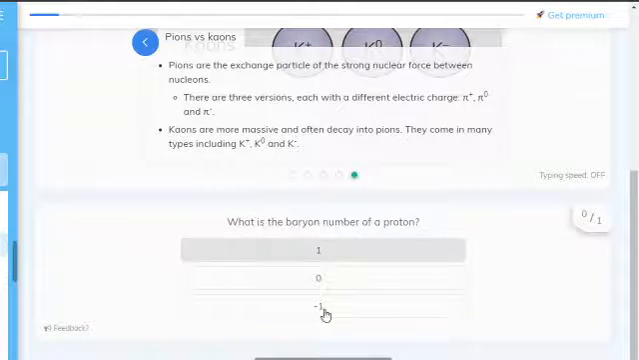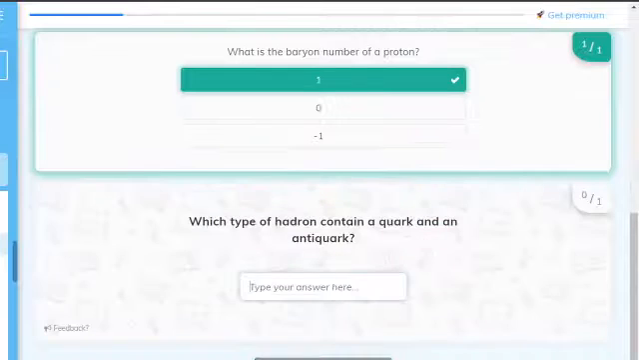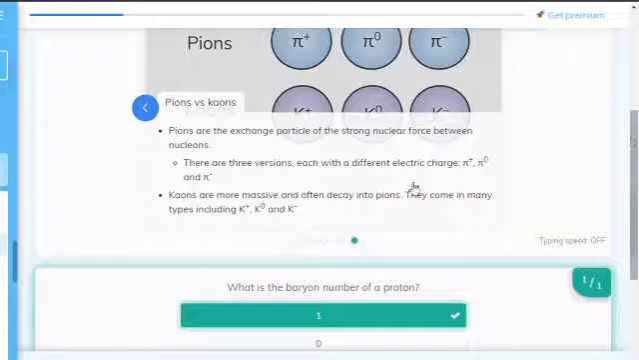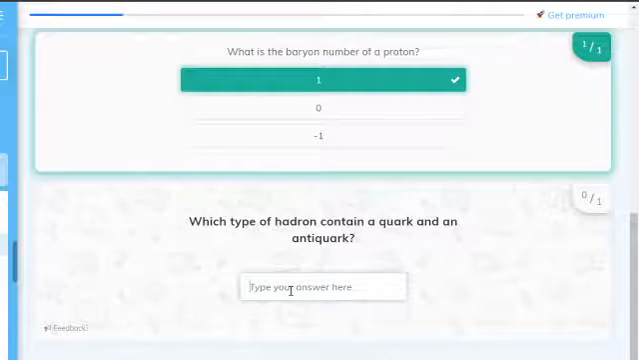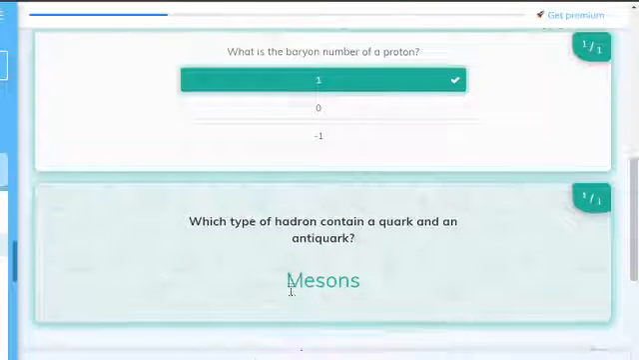The baryon number of a proton is 1 because they are made up of quarks. What type of hadron contains a quark and an antiquark? It's not a kaon or pion, so it has to be a meson. But it's not a baryon as well. So it has to be a meson, yeah.